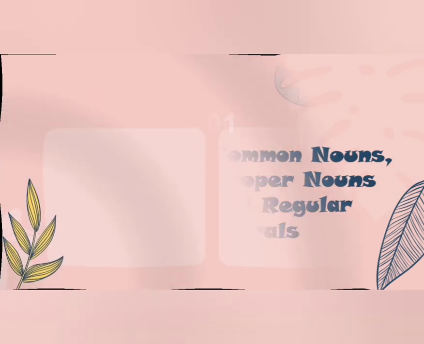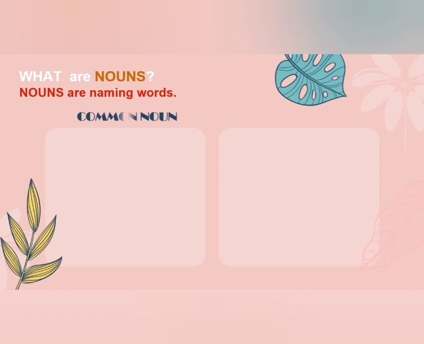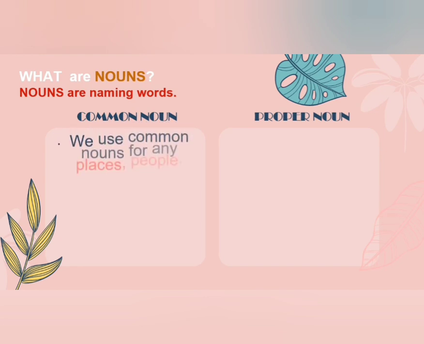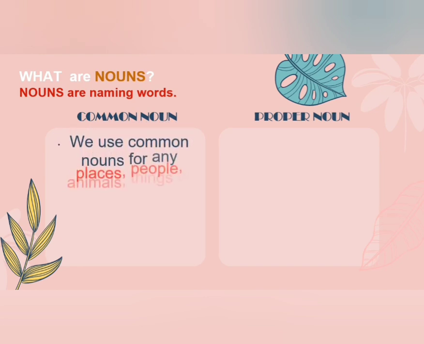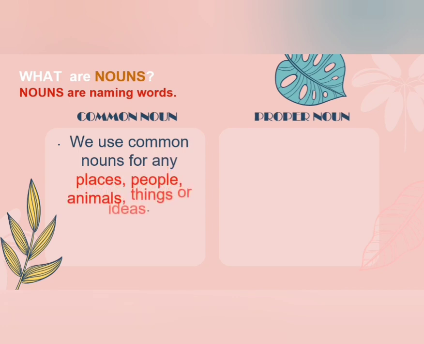First we will see what are nouns. Nouns are naming words. Whatever we see around us is noun. We are going to see two types of noun, common noun and proper noun. We use common noun for any places, people, animals, things or ideas.